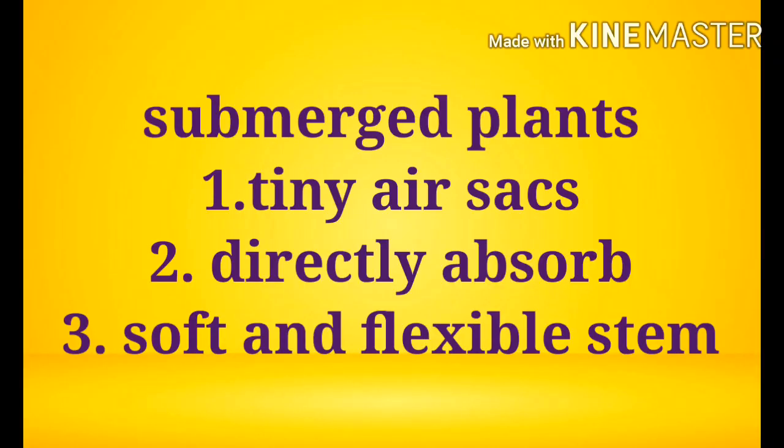So children, what did we learn in submerged plant adaptations? First one, they have tiny air sacs which help in keeping the plants grow upright in the water. Second one, submerged plants are able to absorb water, nutrients and dissolved gases directly from the surrounding water. The last one, they have light and soft flexible stem. These stems help the plants to survive in the strong water flow.